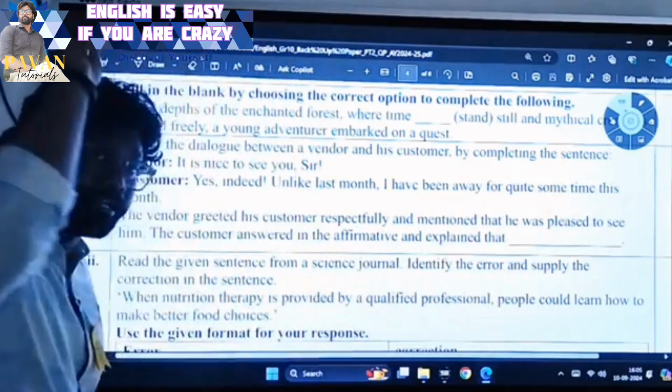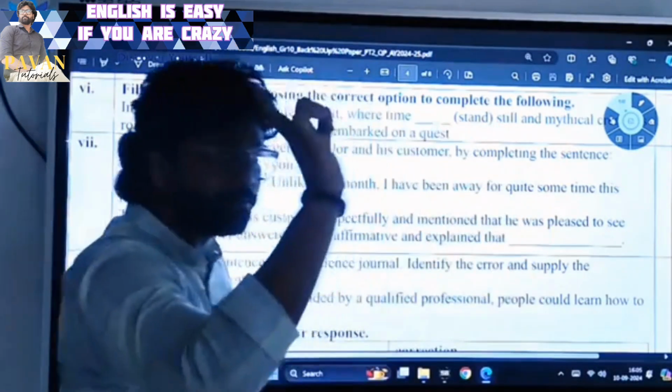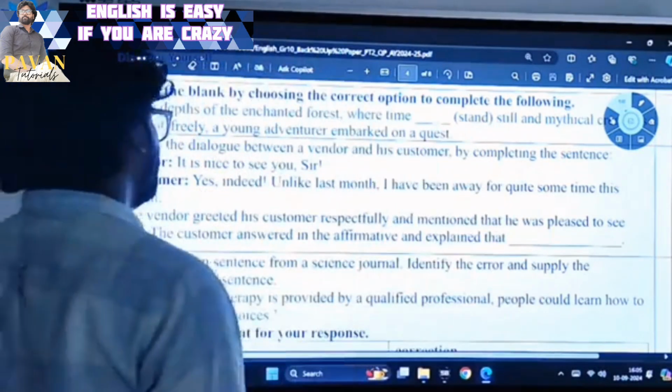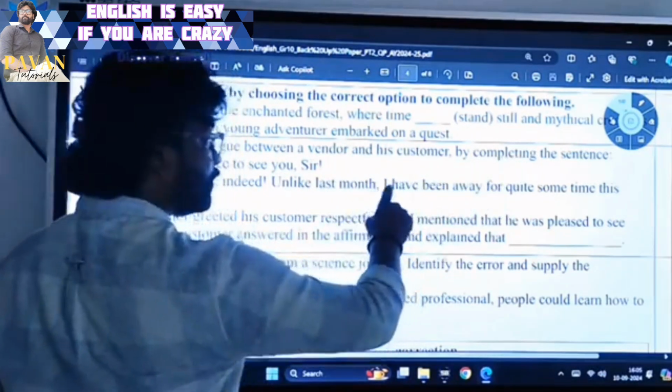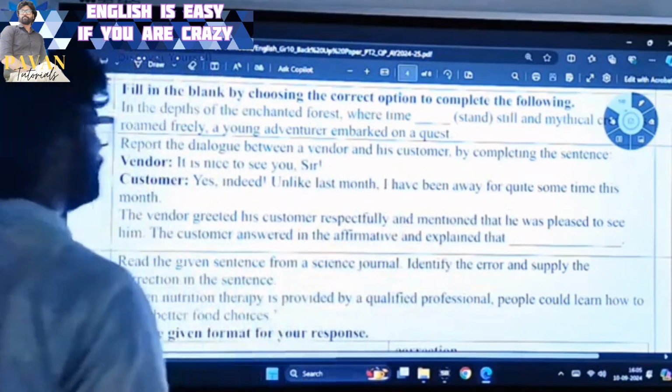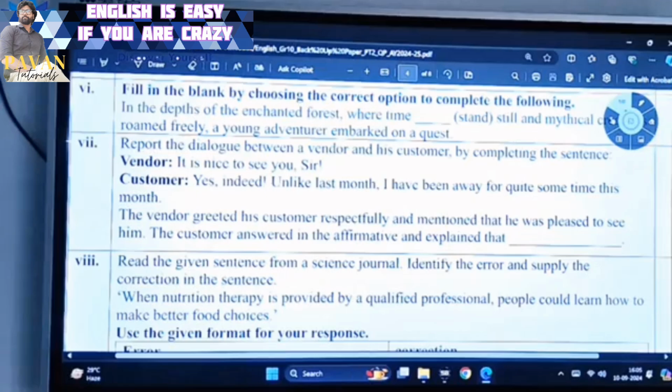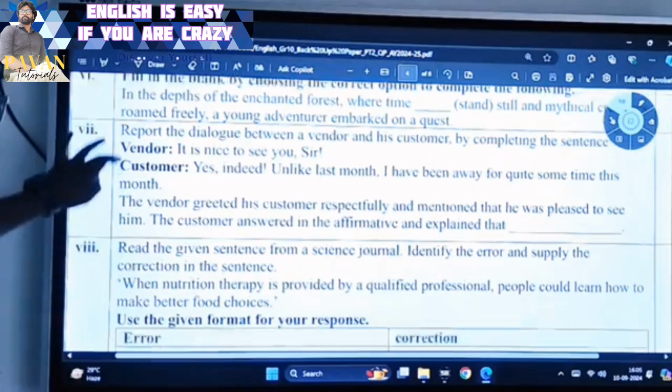This month becomes that month. This means present, that means past. Now, yes indeed, unlike last month, not I, he had been away for quite some time that month. That is the answer.